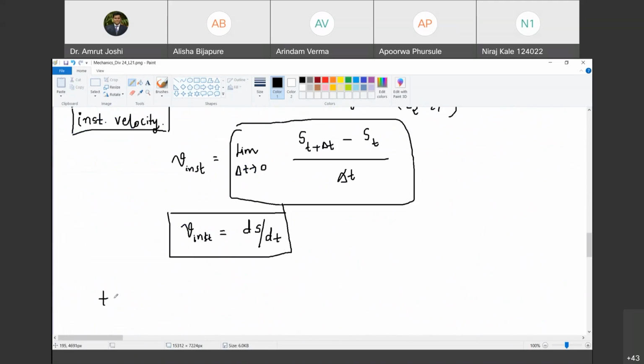What do you understand by t equal to 0 in the context of dynamics? Can you tell me? What is t equal to 0? Sir, is it the starting point? Yeah, the starting point of what? The starting point of the observation. Very good.